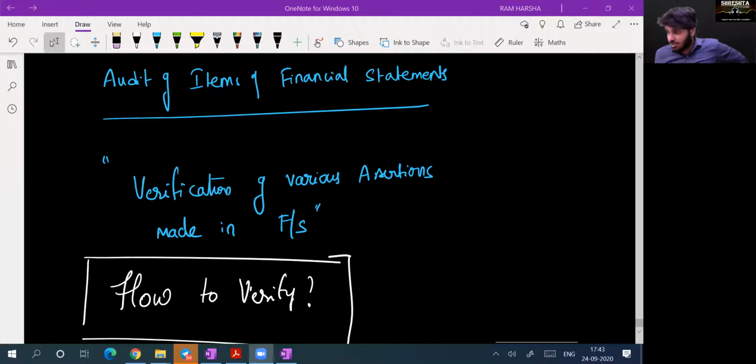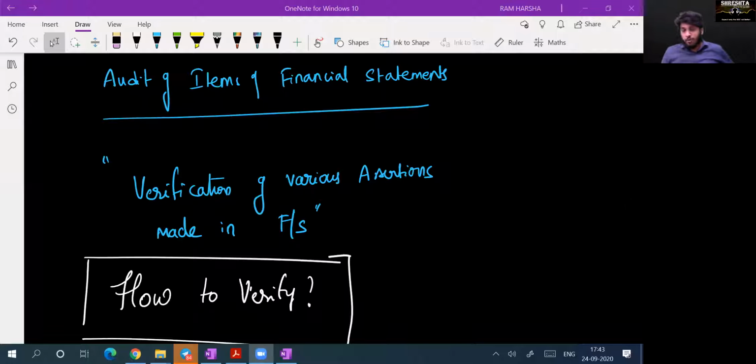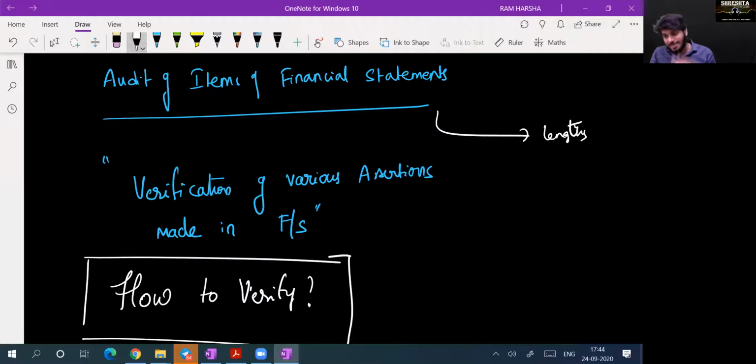So the chapter today that we are going to start is audit of items of financial statements. Most of the students feel this is a very difficult and lengthy chapter. Actually, this is the most logical chapter, a chapter of common sense. It is not something we have to read and learn. Whatever we really do in audit, that is there in this chapter. So this chapter uses a high amount of common sense, where you require decent general knowledge.